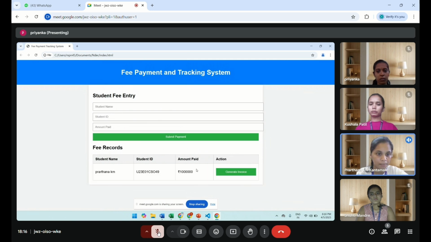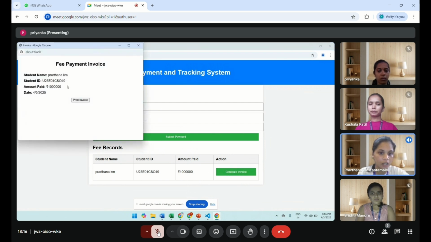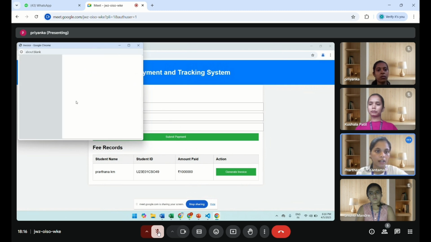Once we click on the submit button, in the fee record section it will show the name, student ID and amount paid. And once we click on generate invoice, it will give the fee payment invoice. Thank you.